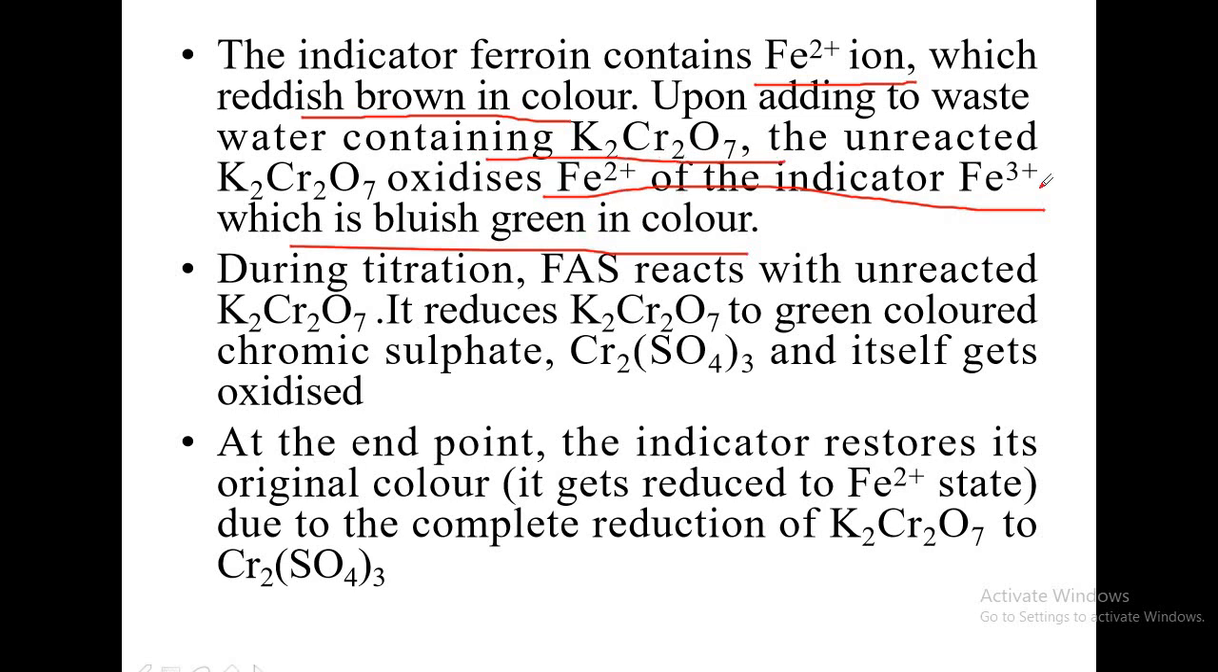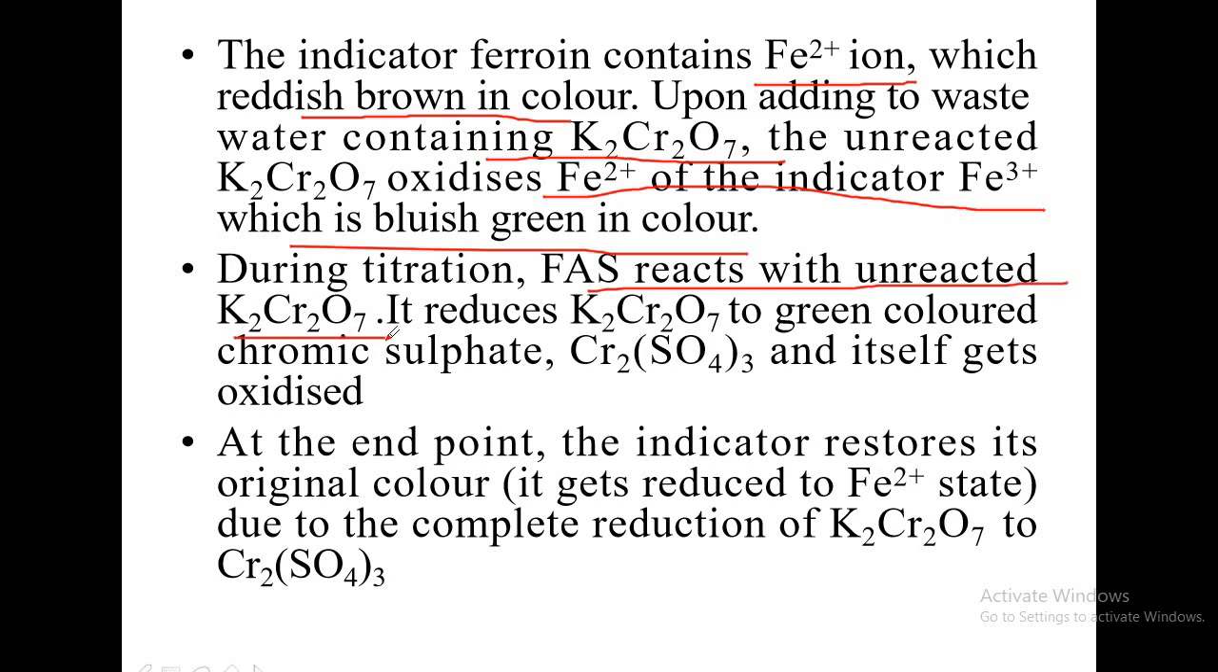That will oxidize ferrous of the indicator to ferric, which is bluish green in color. So after adding the indicator, your solution won't be red. Even though you have added the reddish colored indicator, the solution becomes bluish green. That is all because ferrous of the indicator changes to ferric. Now during titration, FAS reacts with the unreacted potassium dichromate.